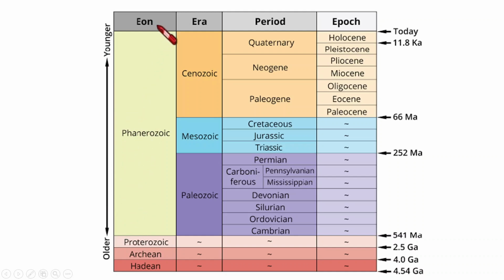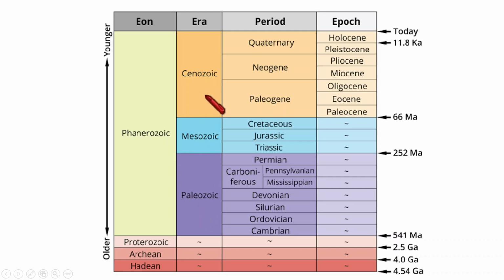So which are the eons? The main eons: Phanerozoic, which is the most modern eon. The primitive eons are Proterozoic, Archean, and Hadean. Then the Phanerozoic eon is divided into several eras. Which are those eras? Cenozoic is the most recent one. Mesozoic is there. Paleozoic is the most primitive.